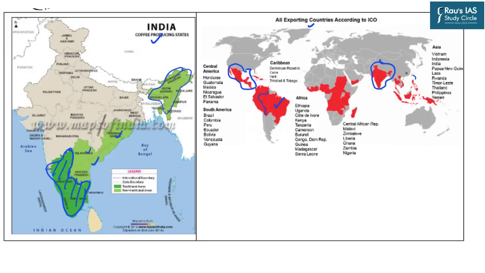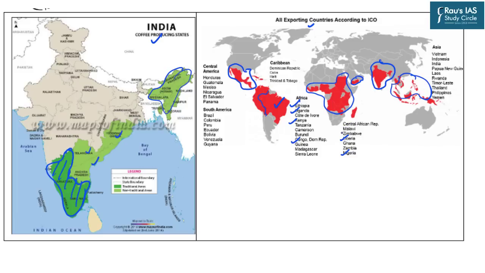In the Southeast Asian region, we have Vietnam, Indonesia, Laos, Thailand, Philippines. Coffee is also grown in Africa as well as certain patches of the West Asian region, for example, countries like Ethiopia, Uganda, Kenya, Congo, Liberia, Nigeria, etc. So these are certain dominant areas of coffee production.